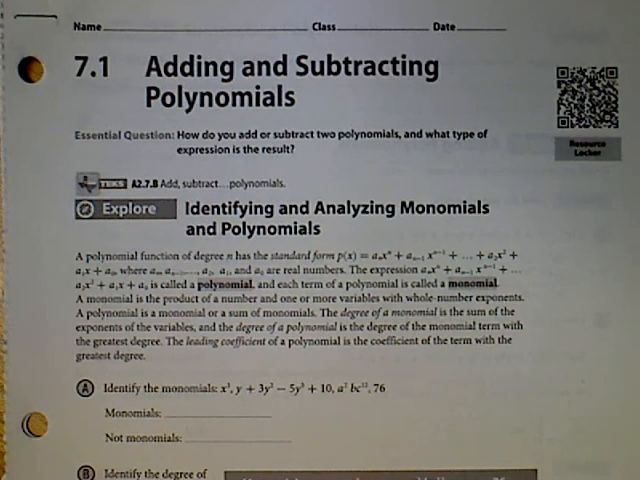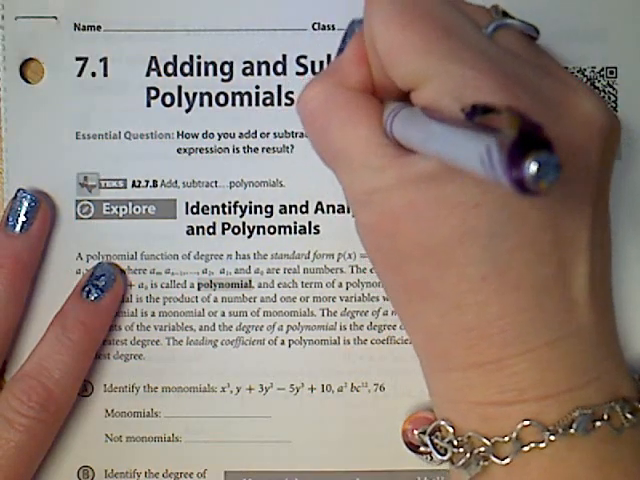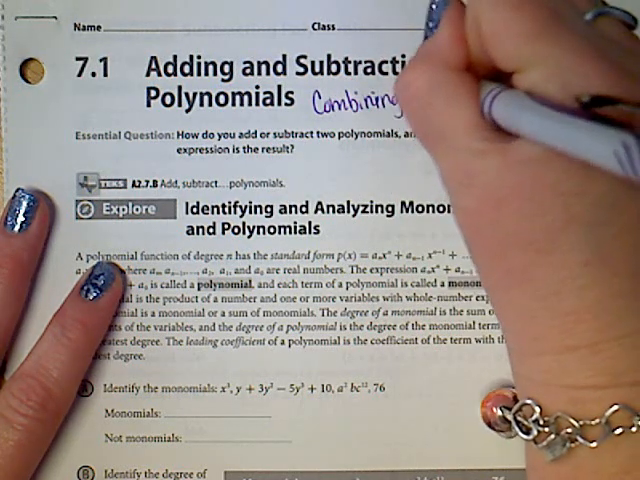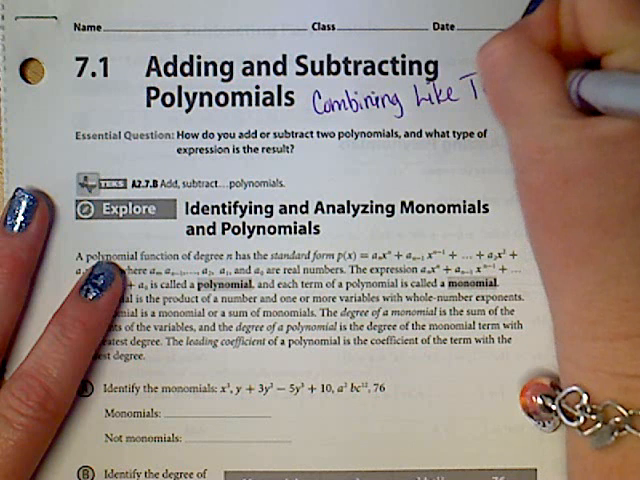7.1, adding and subtracting polynomials. We are going to be combining like terms. That's what this means, combining. Easy to write. We're going to be combining like terms.